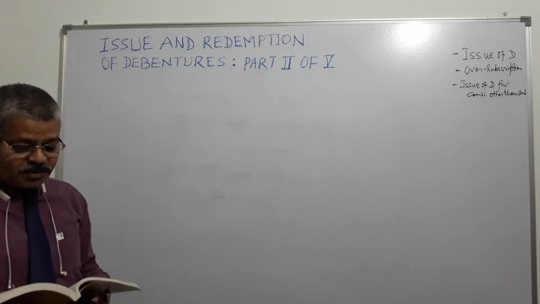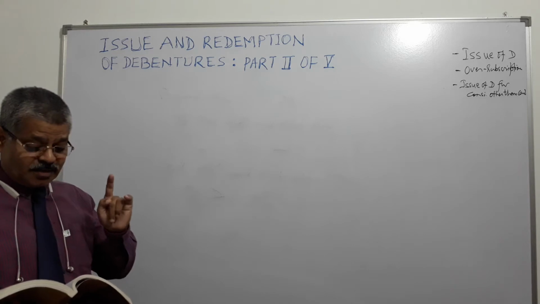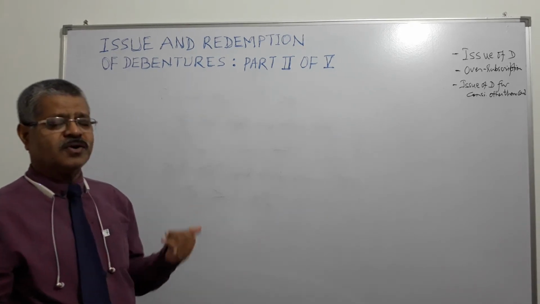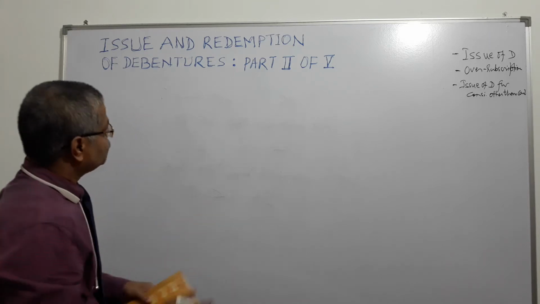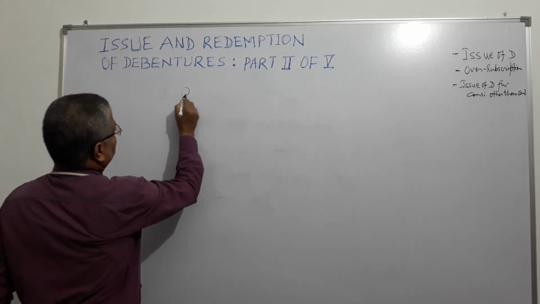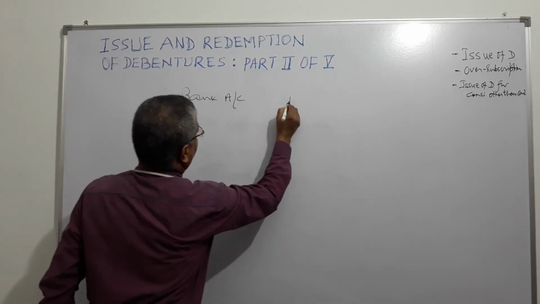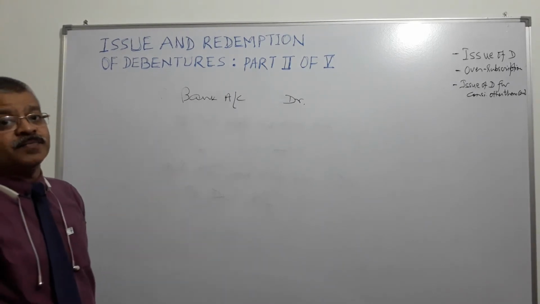If debenture amount is received in 2 installments, on receipt of application money, what will happen? Very simple. On receipt of application money goes to the bank account. So, here also, like the previous one, bank account will be debited and what will be credited?